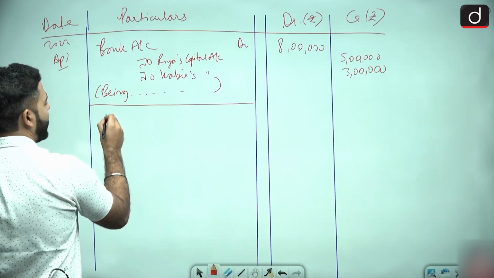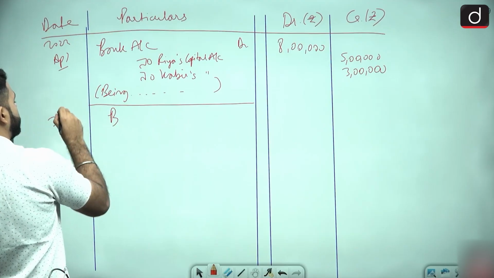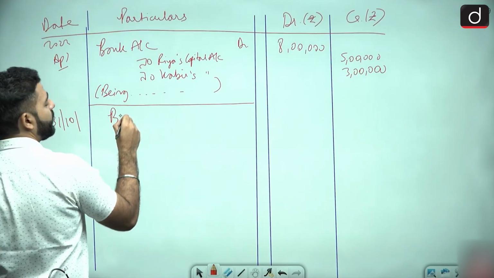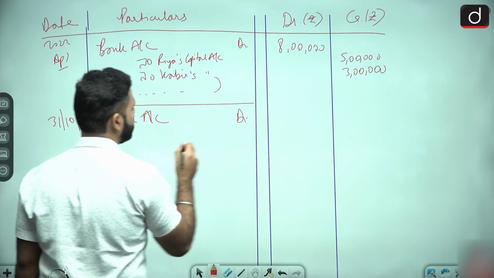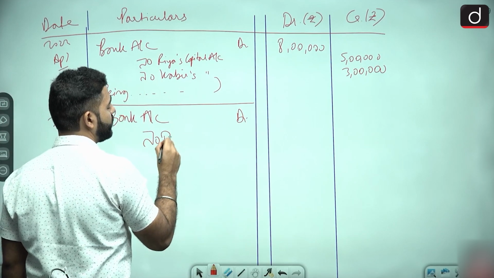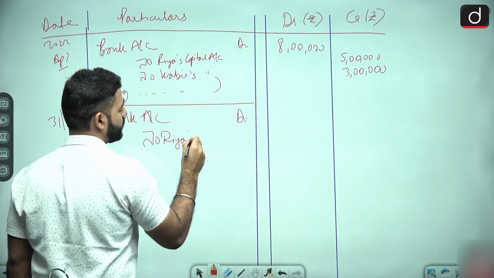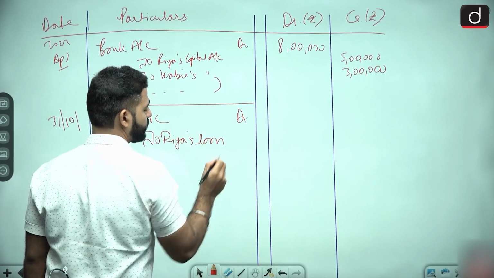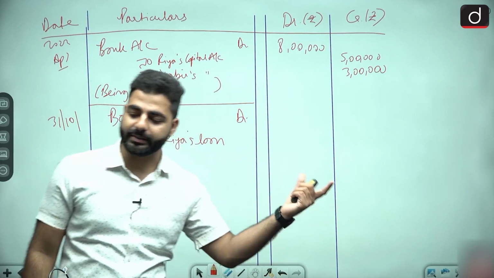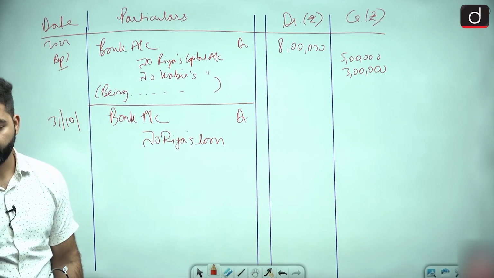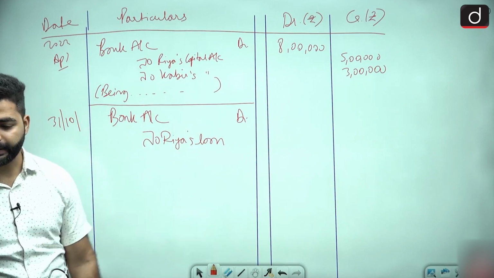So again you will write bank account debit, 31st October. Bank account debit. Now what will be credited? Ria's loan account, because liability has increased, and when liability increases it gets credited. Yes or no? Yes.